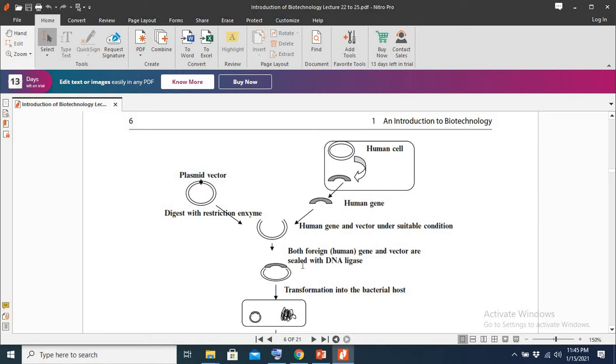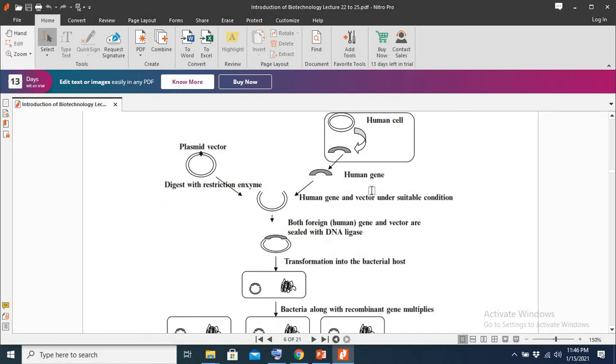So how do genetic engineering and biotechnology help us to synthesize one of the proteins, that is insulin, in extremely large amounts? We will see here how we utilize biotechnology and genetic engineering for the production of the protein insulin. So what do we do for that? We first isolate the gene of interest, that is the gene of insulin.